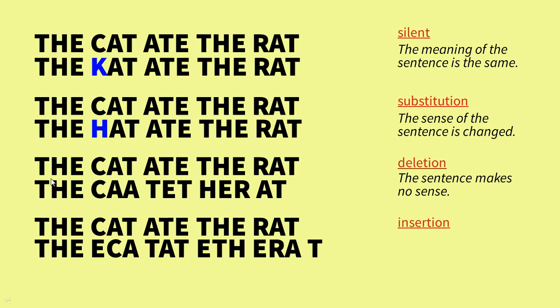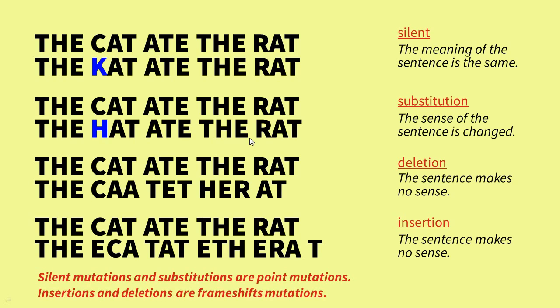Silent mutations and substitutions are also called point mutations because they change the nucleotide sequence only at one point. Insertions and deletions are frame shift mutations because they shift every codon that follows the mutation.